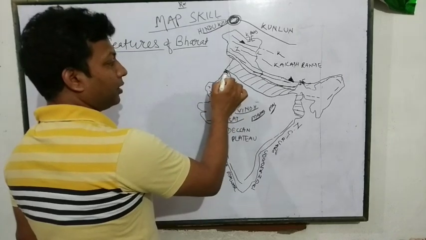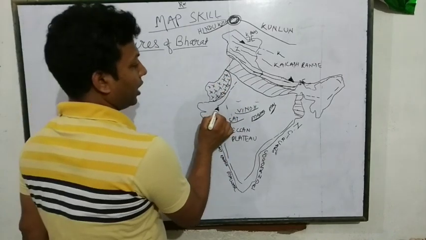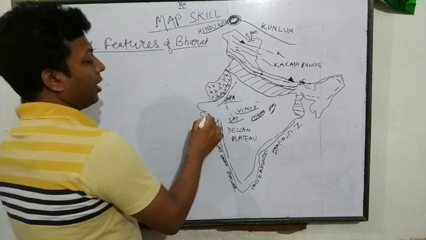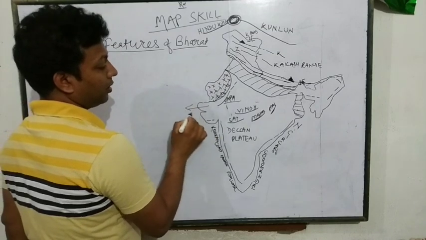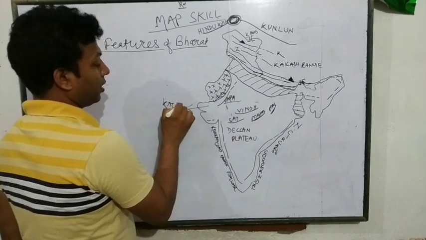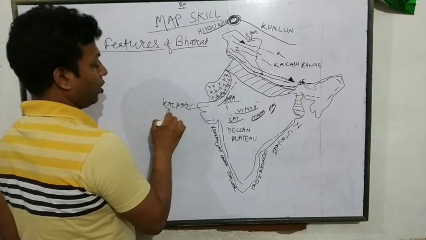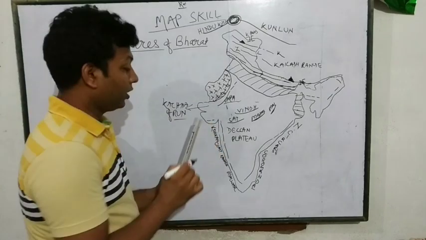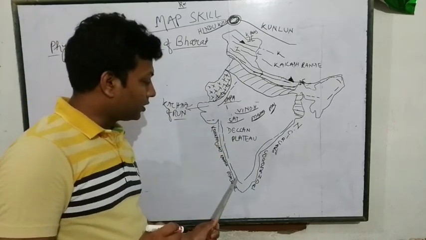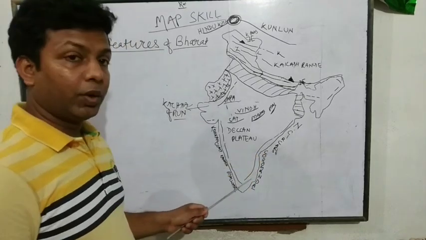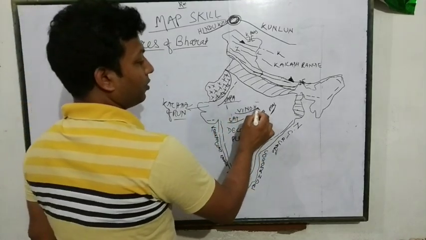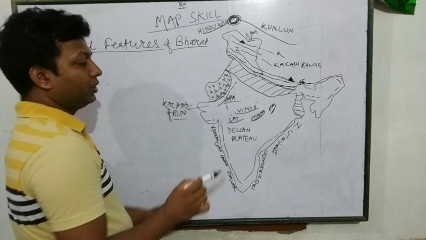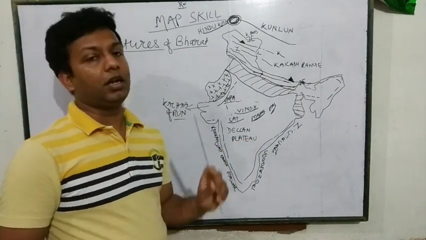So this is the part of the Great Indian Desert, and this is the Aravalli mountain range. This is Aravalli. Okay, and this is the Rann of Kutch. And this is the part of Gir forest. And from here, this is Western Ghat. And this is Eastern Ghat. Okay? This is Vindhya range, mountain range. From below the Vindhya range, we have Satpura range. And this is Mahadev Hills range. And this is Maikal Hills range. Okay?